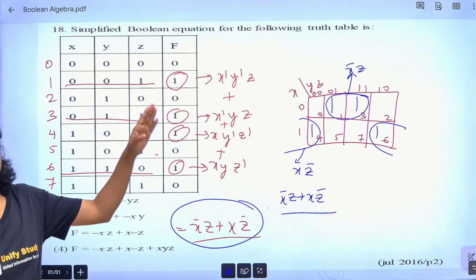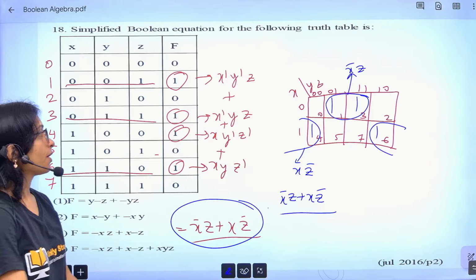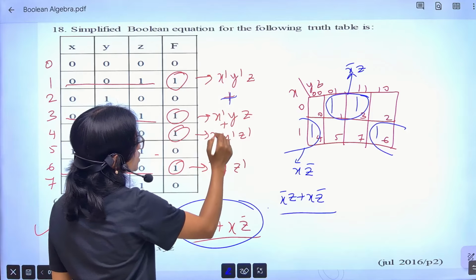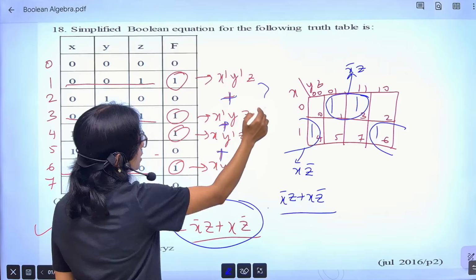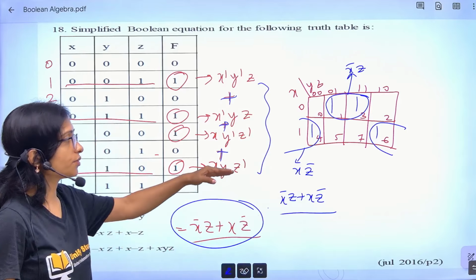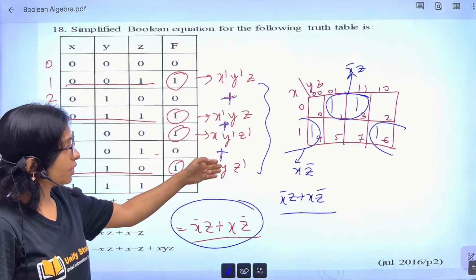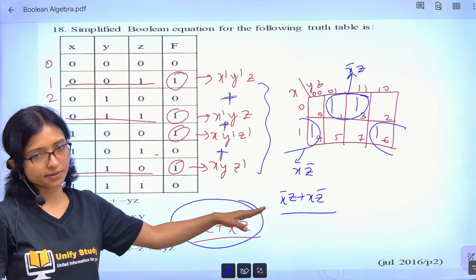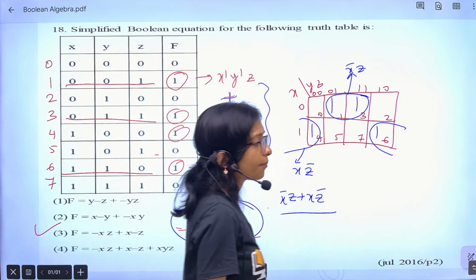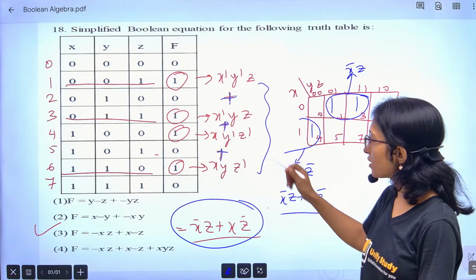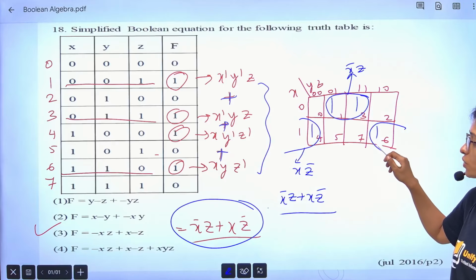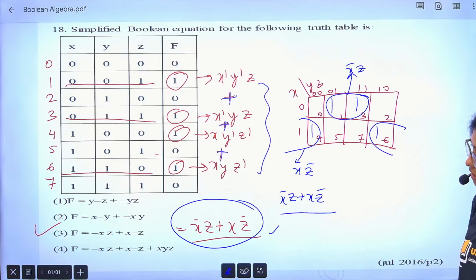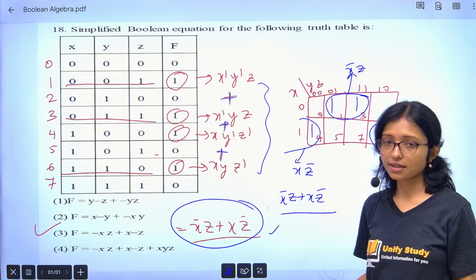So this is the beauty of K-map. Whenever you are getting this big expression, after doing the simplification, it will take a lot of time. But when you are converting in K-map, see how quickly you are getting the answer. This is the beauty of K-map. So definitely for this one, it is very easy to do it in K-map and you are getting this answer. So option 3 is the correct answer.